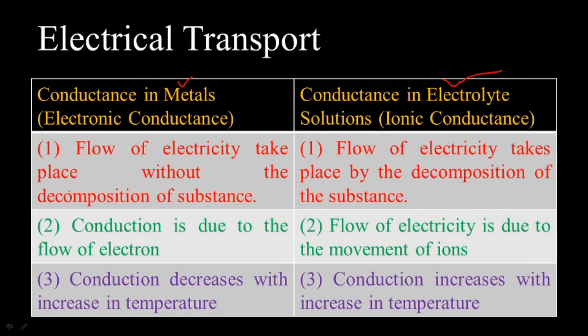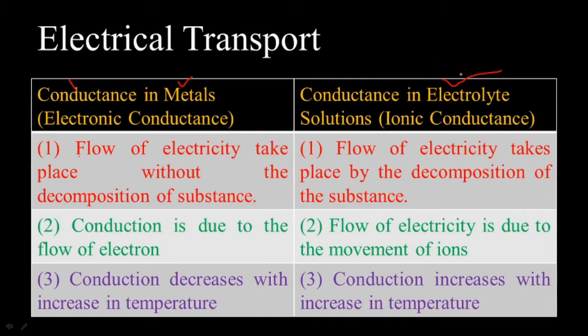Here we will first describe conductance in metals. There is a flow of electricity without the decomposition of substance when electricity is passed through metals.